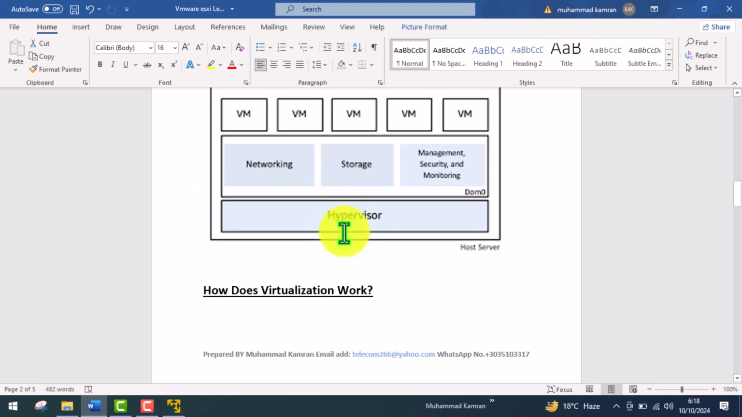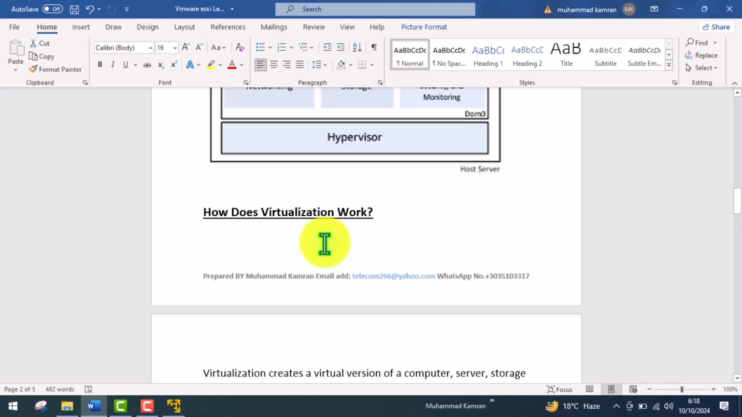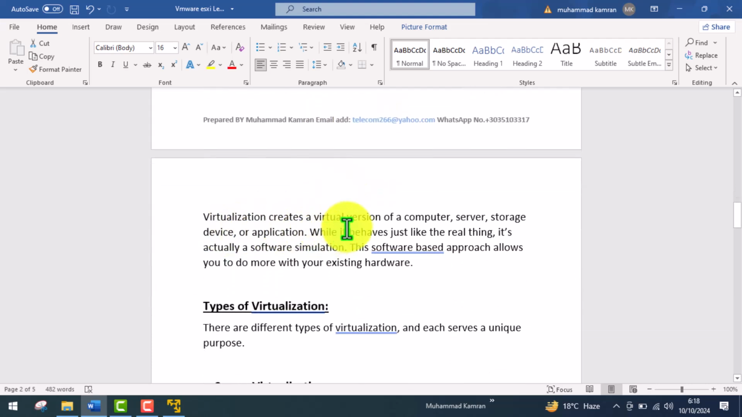So how does virtualization work? Virtualization creates a virtual version of a computer, server, storage device, or application, while it behaves just like a real thing, a real physical machine. The virtual machine will behave like a physical machine. It's actually a software simulation. This software-based approach allows you to do more with your existing hardware.